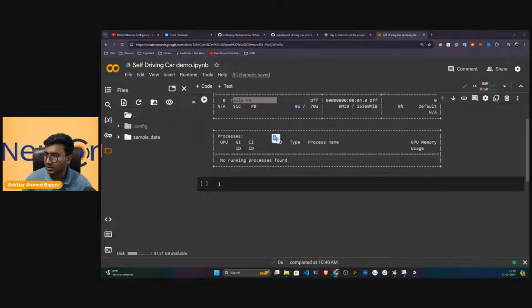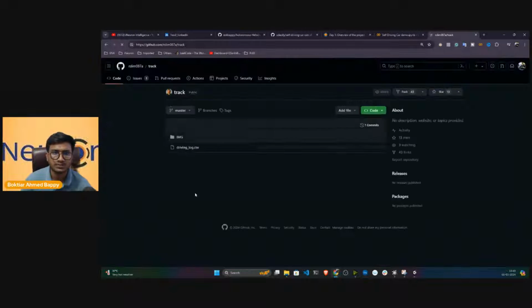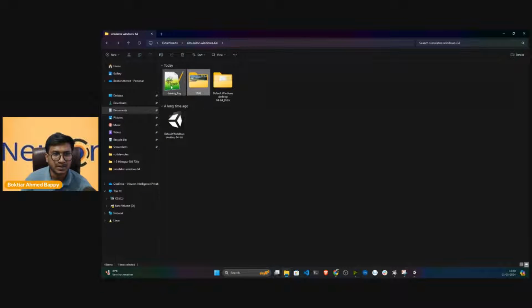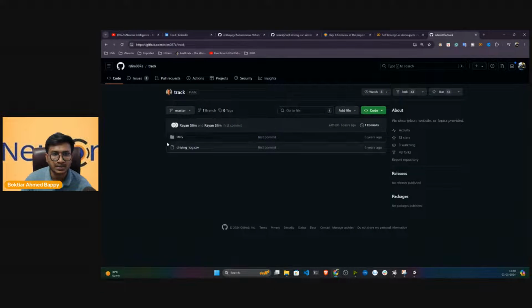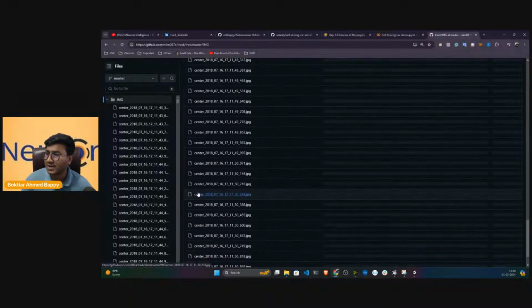Now let me show you one beautiful repository. This guy has collected all the data and published it on his GitHub. From his GitHub itself, I'll download this data. Let me show you. See guys, this is the GitHub and this is the same folder structure as you can see, the image folder and this CSV file. If I open this image folder, see, all the images are there. He has collected so many images.